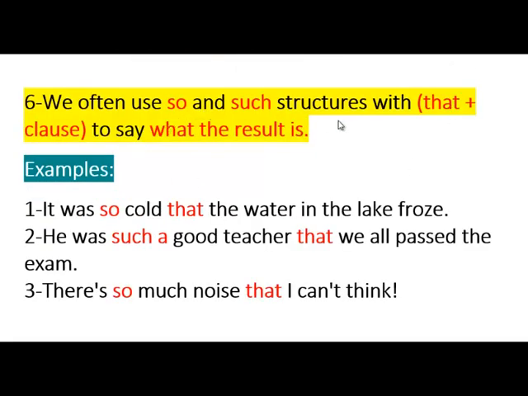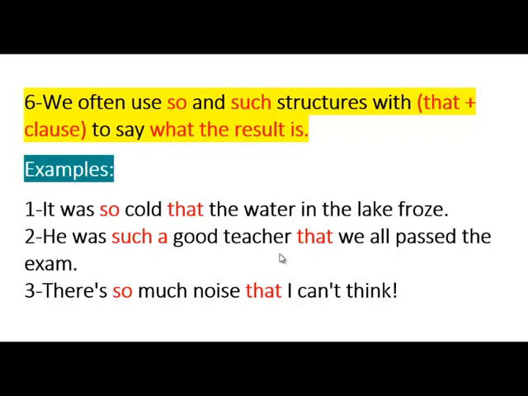We use so and such in a format with "that" to say what the result is. It was so cold that the water in the lake froze. That tells us what happens because of so or such.